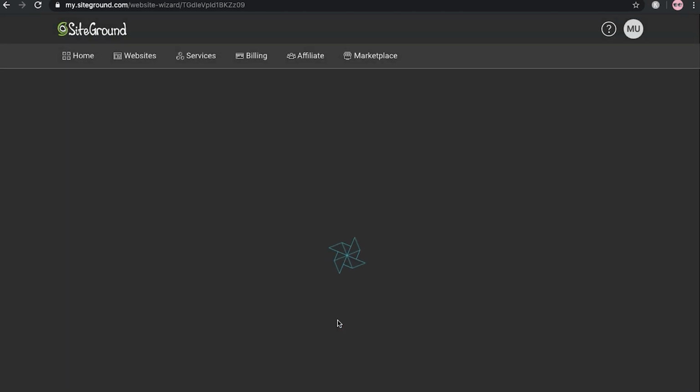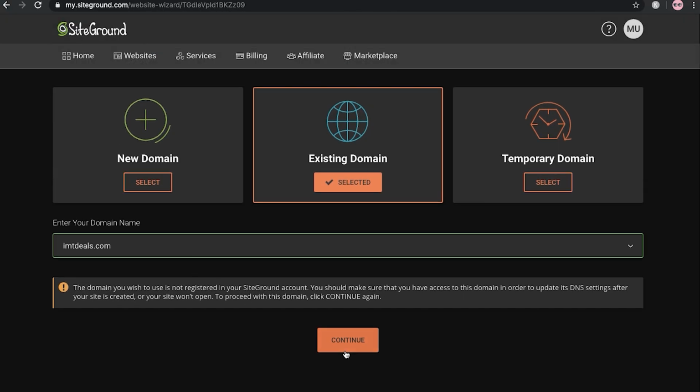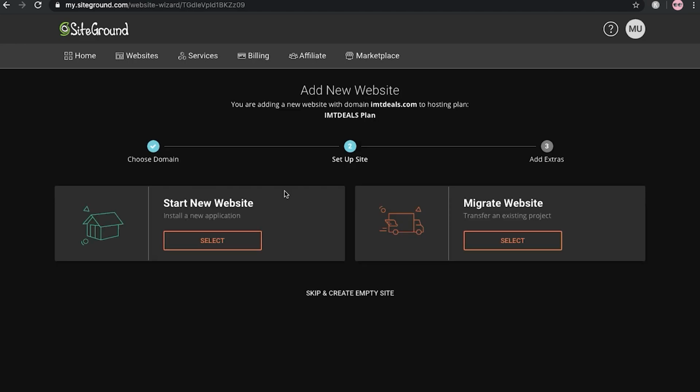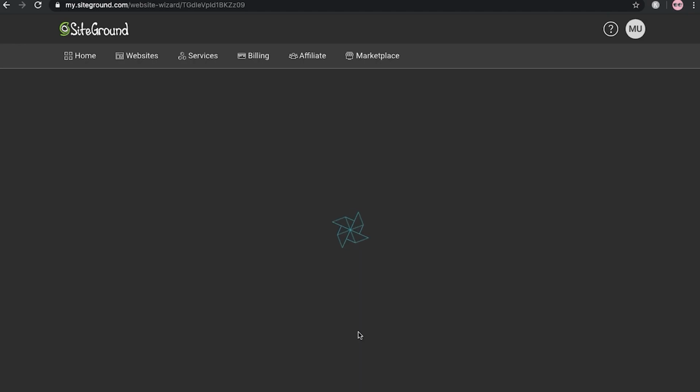When you click on continue, it will show you something like "this domain you wish is not registered on SiteGround", because we have registered it through GoDaddy. So you have to just click on continue once again. Let me click on that. After adding the domain name, it will show two options: set up a new website or migrate a website. You have to just click on skip and create an empty site. Let me click on this. Now you have to just click on finish.